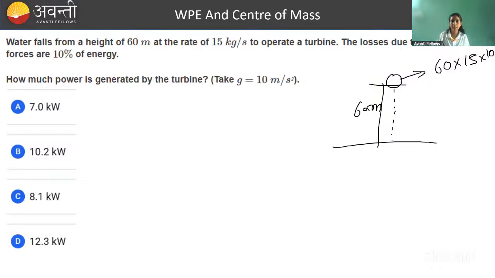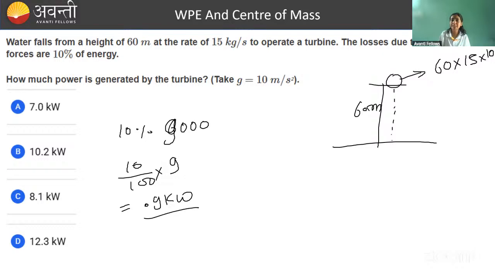Yes, Maleshwari, correct है. So that friction force is reducing its energy और उस energy को खा जा रहा है. How much? 10%. So 10% of this energy आप निकाल लो. 9,000. That is 9 kilowatt. So 10 by 100 into 9, and this is equal to 0.9 kilowatt. This much energy is getting eaten by frictional forces.